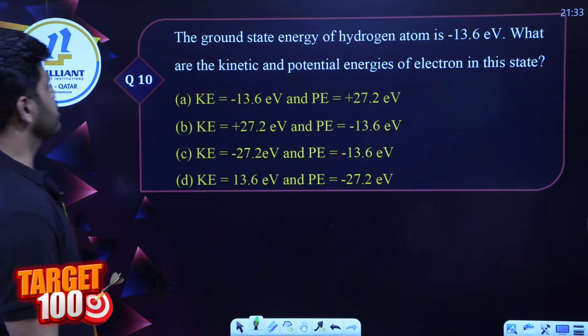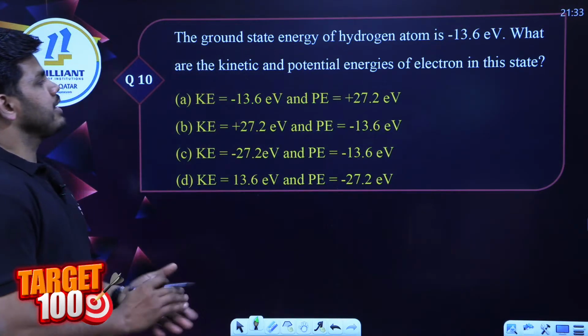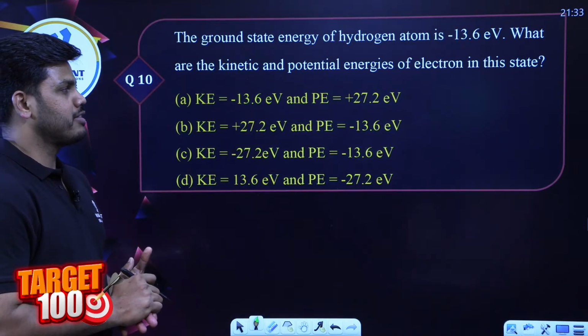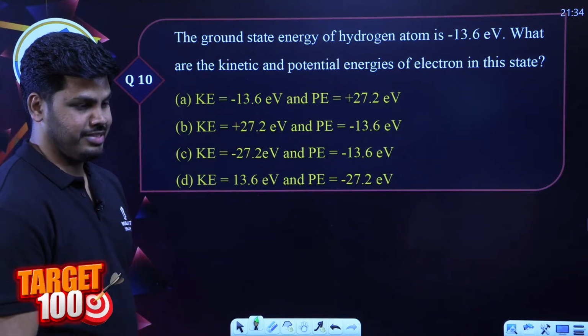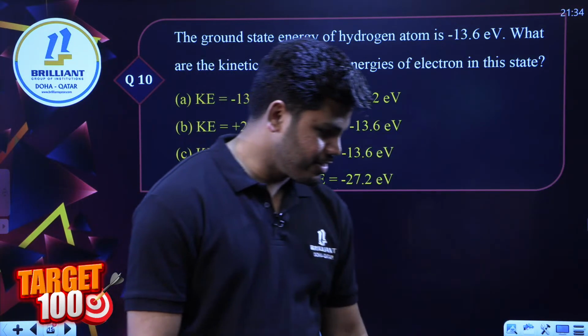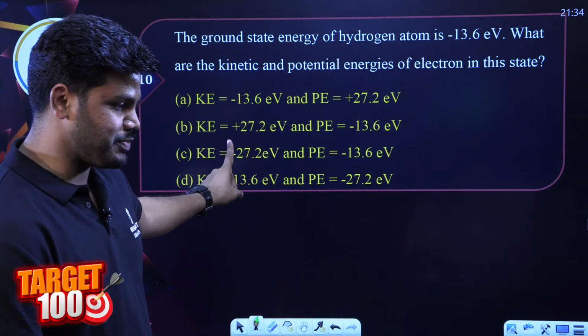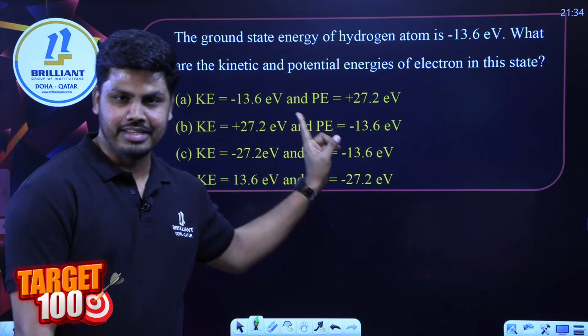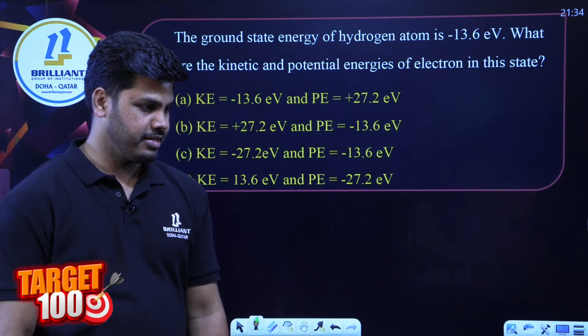Question number 10. The ground state energy of hydrogen atom is minus 13.6 electron volt. What are the kinetic and potential energy of the electron in this state? I want answers in 2 seconds, because we already explained the ratio between kinetic, potential, and total energy of an energy level. So tell me fast.